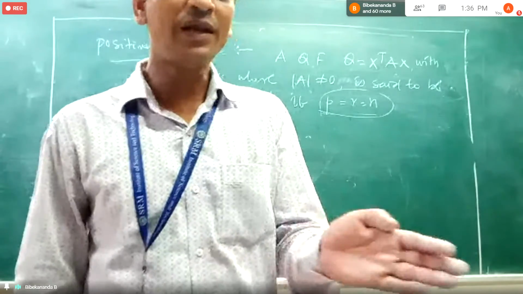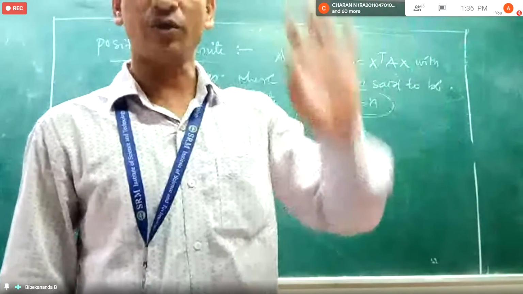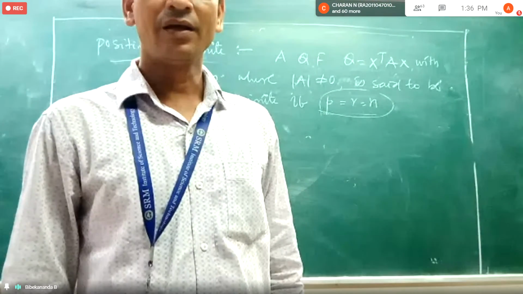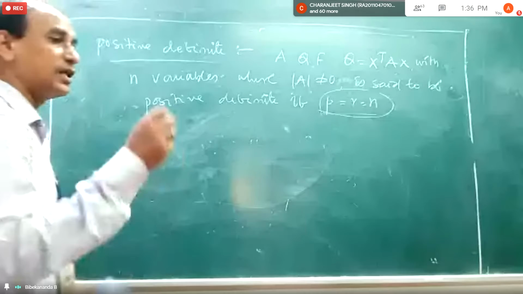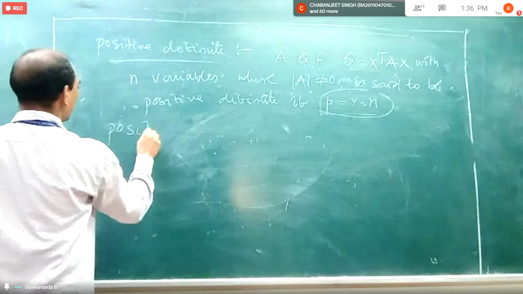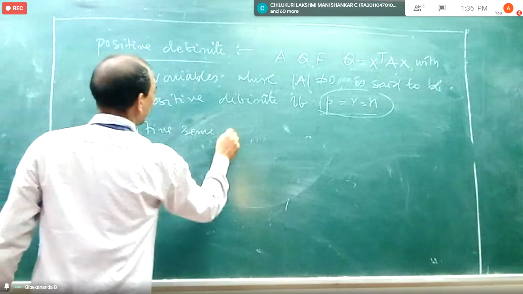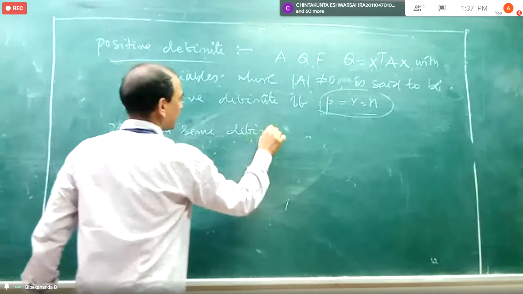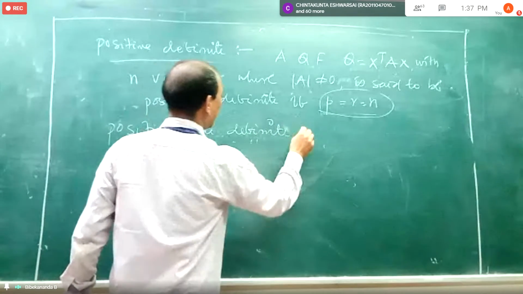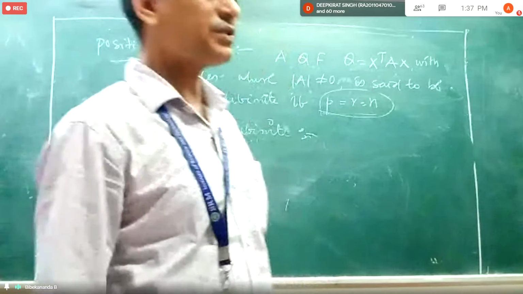Suppose we include 0 eigenvalues also. Suppose some matrix has 0 eigenvalues. Then what will be the nature of the quadratic form? For that you write positive semi definite.